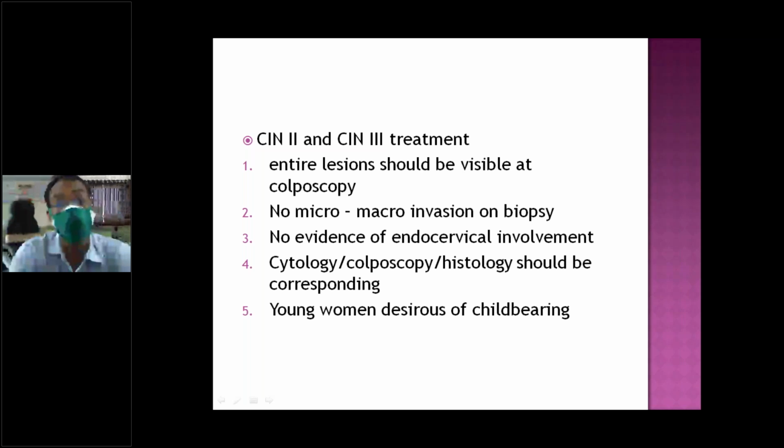Regression is there, but it reduces to 40%, not 80 to 90%. You can follow up with colposcopy, biopsy or repeated cytology.